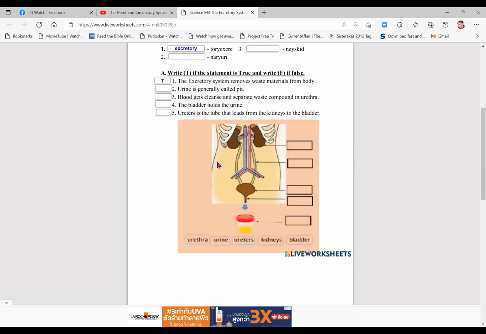And this is the excretory system. We have this tube, we have this one, the balloon-like, we have another tube, and we have the waste product. We have to put it right there. Which one belongs? Is it urethra, urine, ureters, kidney, bladder? For example, this one, kidneys. These are the 2 pair of organs called kidneys. And you put the rest.